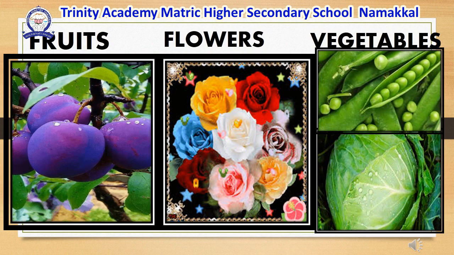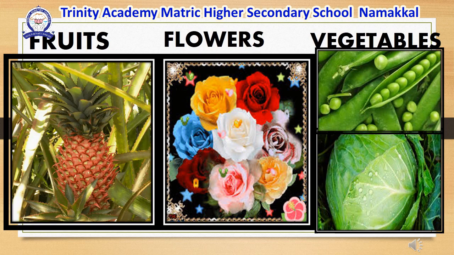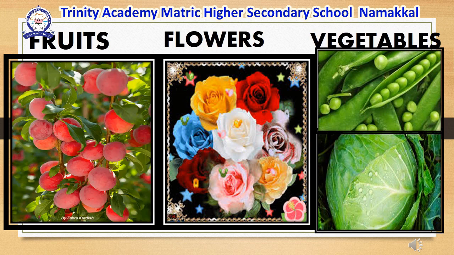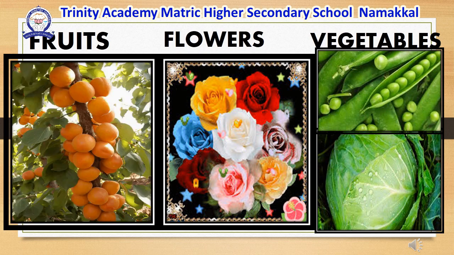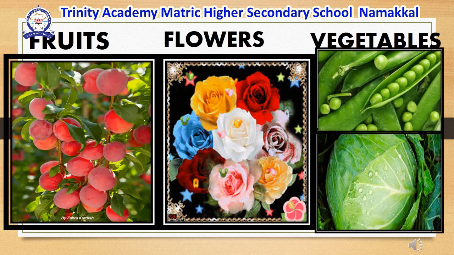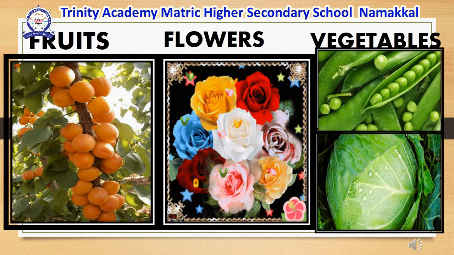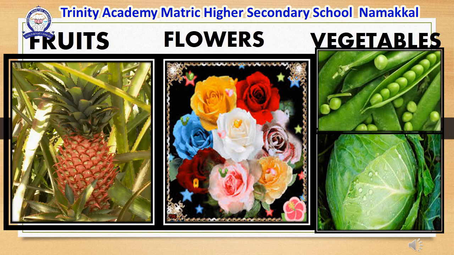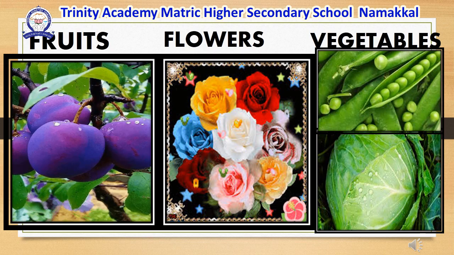Fruits like apple, pineapple, lychee. Flowers: jasmine, gladiolus, tuberose, marigold. Vegetables like cabbage, potato, peas. The horticultural crops are mostly grown in Jammu and Kashmir, Himachal Pradesh, Uttarakhand, Sikkim, and the northeastern states.